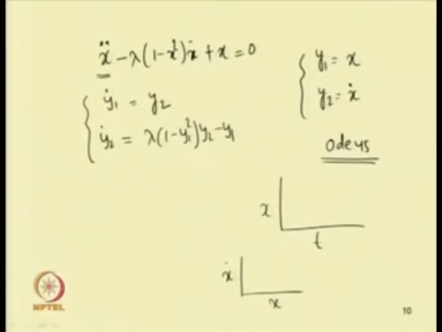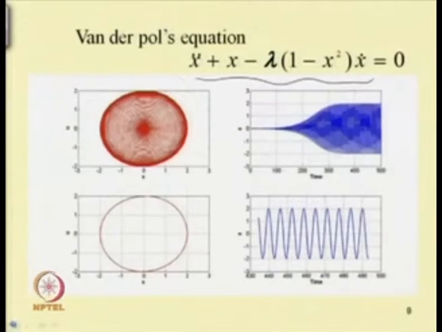So, this is the phase portrait. We can plot the phase portrait and time response. In this case, taking lambda equal to 0.4 and taking different initial conditions, the response has been plotted as shown here.